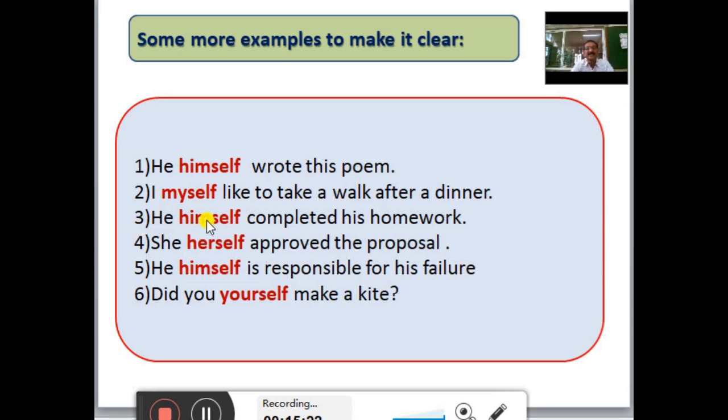Third sentence, he himself completed his homework. Fourth sentence, she herself approved the proposal. Next sentence, he himself is responsible for his failure. And last sentence, did you yourself make a kite? In this sentence also, yourself emphasizes the subject you.